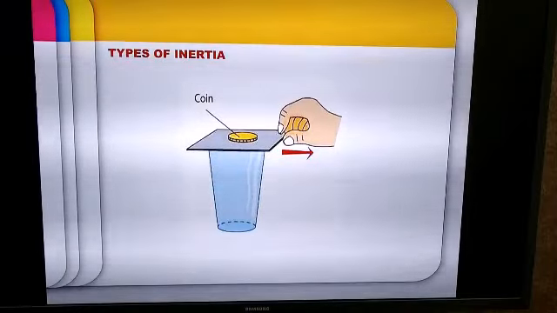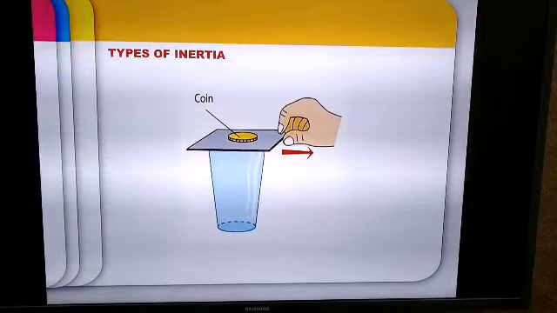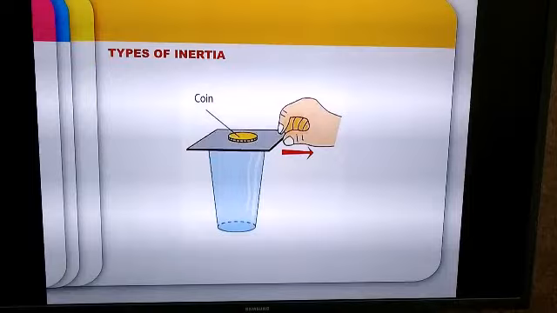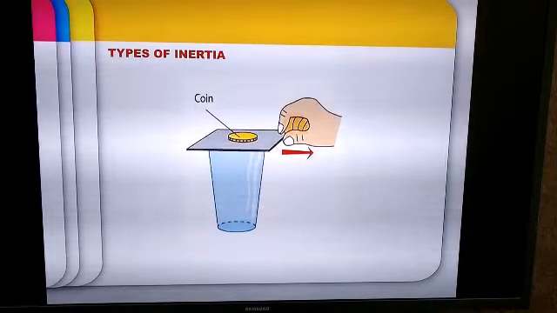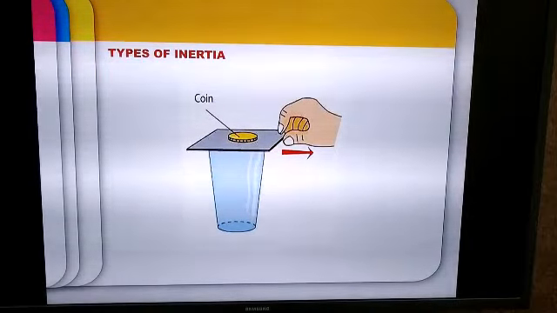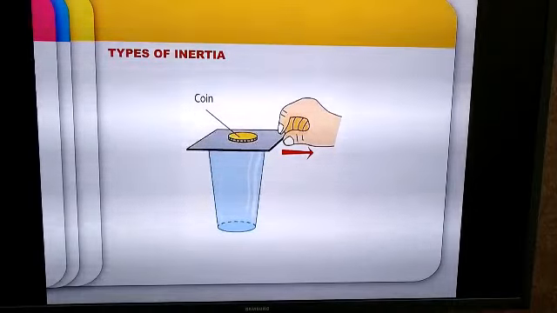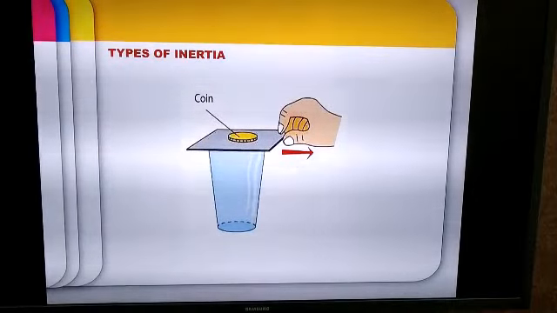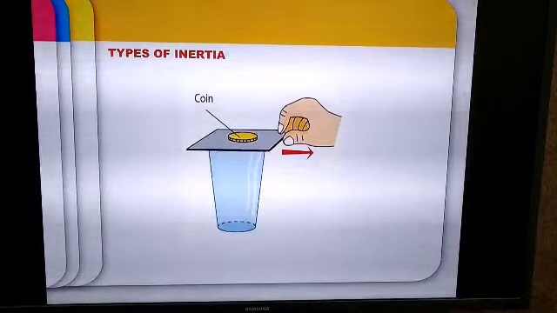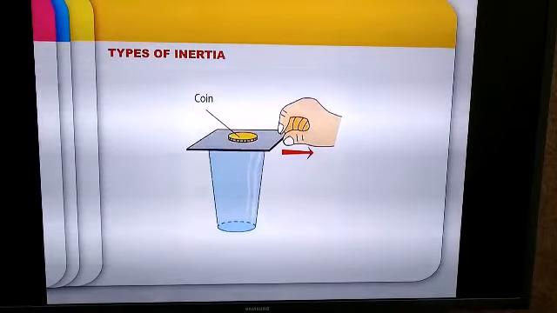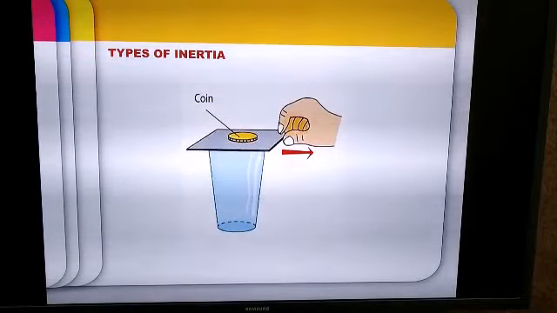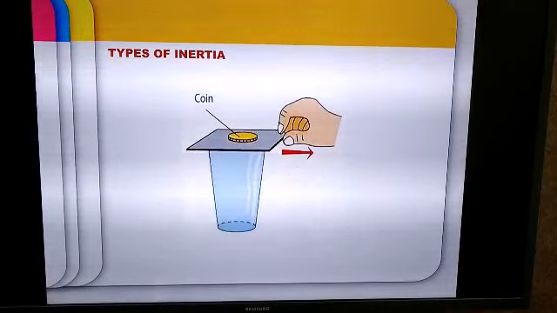When a card is kept over the mouth of a tumbler and a coin is placed at the center of the card, and if the card is flicked in the horizontal direction, we find that the card flies away, but the coin which is kept over the card falls directly into the tumbler. Why is it so?